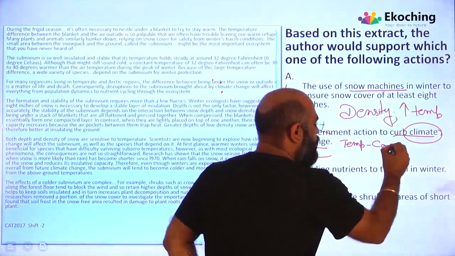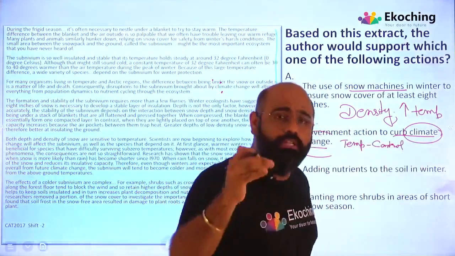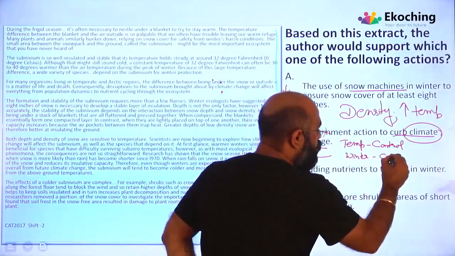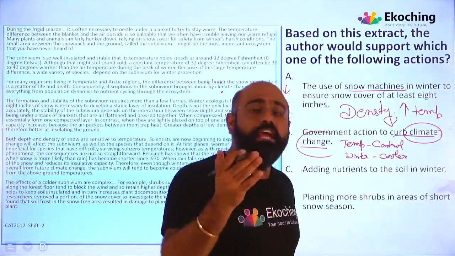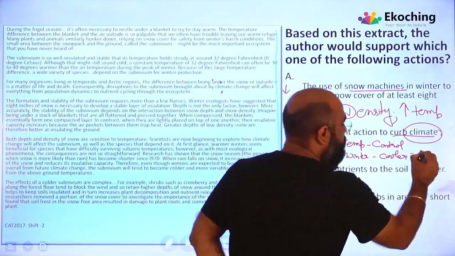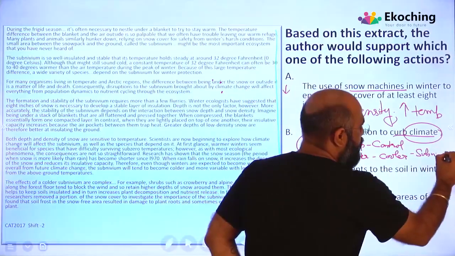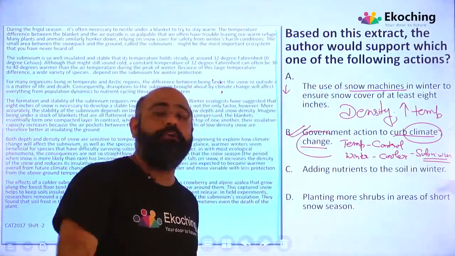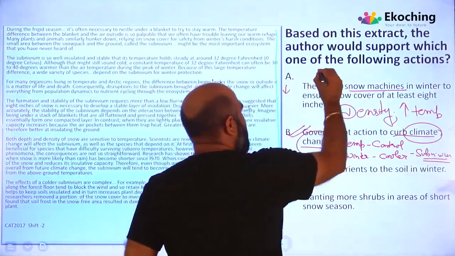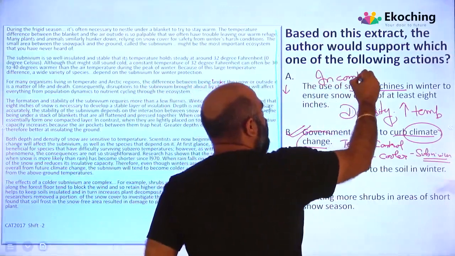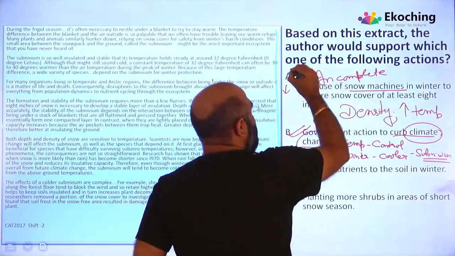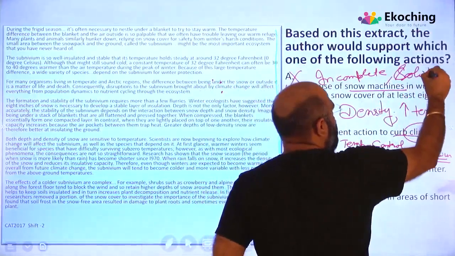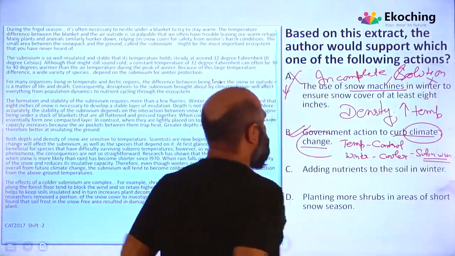You can control the temperature. If you can control the temperature, your winters will be cooler, it won't be warmer. If winter will be cooler, subnivium can be intact, and that is having a major impact. I can say B option as an answer. But that's again incomplete, not giving me the right solution, not giving me the complete solution. Let's go to option number C.